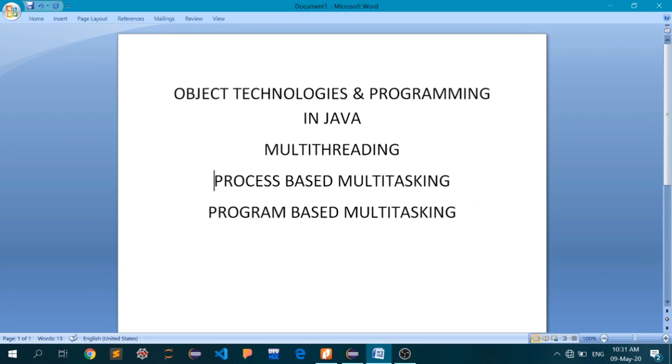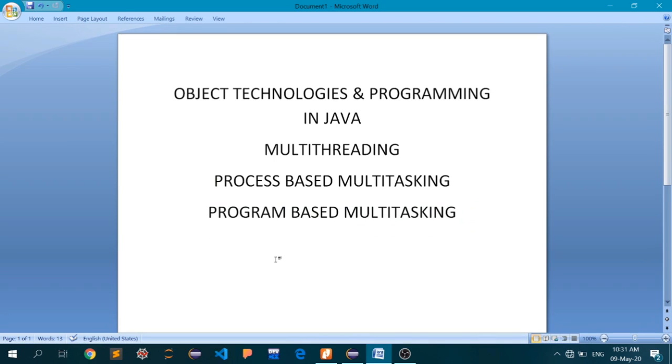Because process-based multitasking is completely dependent upon your system configuration, whether you have a multi-core CPU or not, or what is the speed, or what kind of traffic handling capabilities your system has. But this program based multitasking is what you can actually hard code in your application, and your system will manage the idle time efficiently, and depending on the capabilities of the single core of your CPU, these multiple threads can be executed as fast as your system is capable of handling a single application.